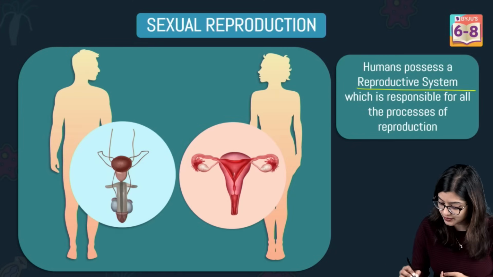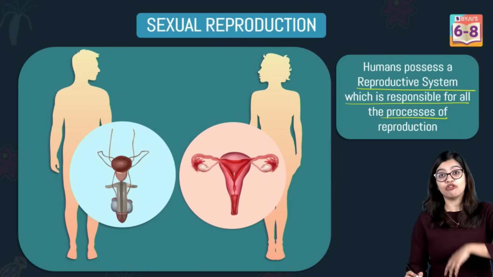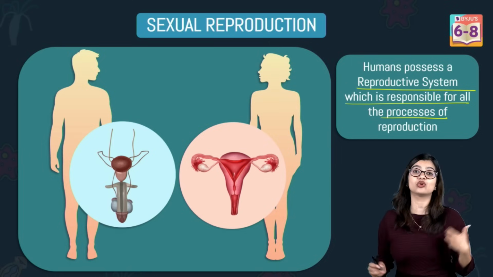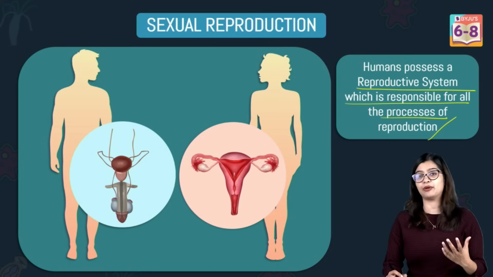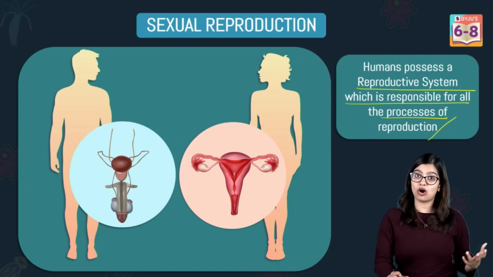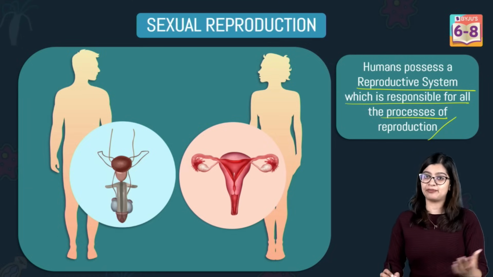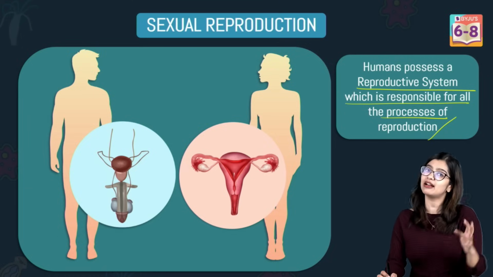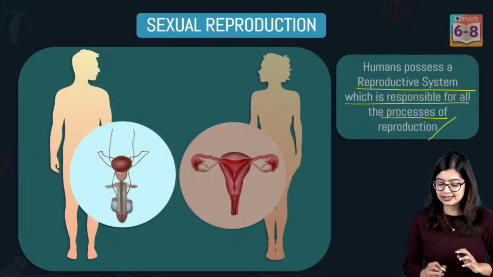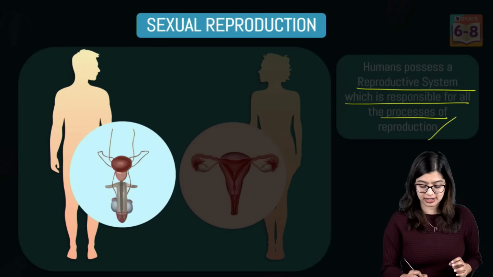And this reproductive system is what is responsible for the production of gametes and also facilitates the process of reproduction to happen. So in the male body, we have the male reproductive system and in the female body, we have the female reproductive system. So first up, let us have a look at the male reproductive system.